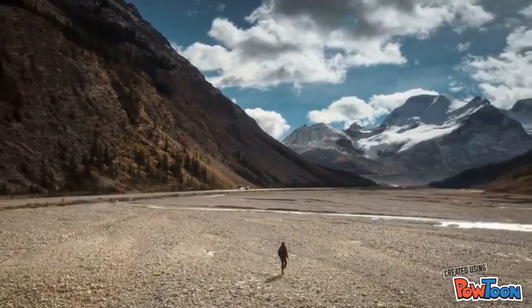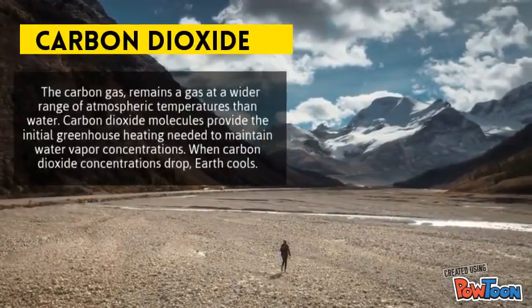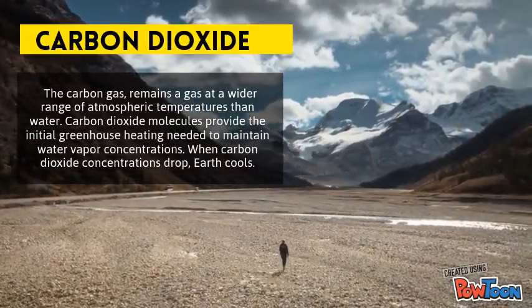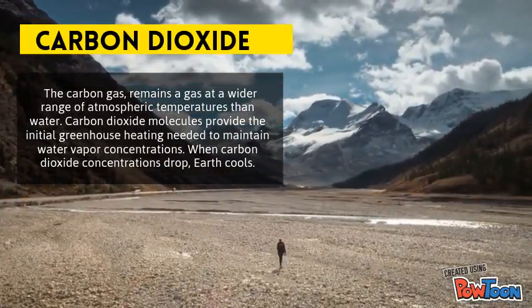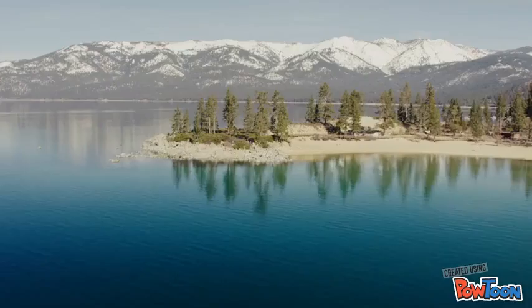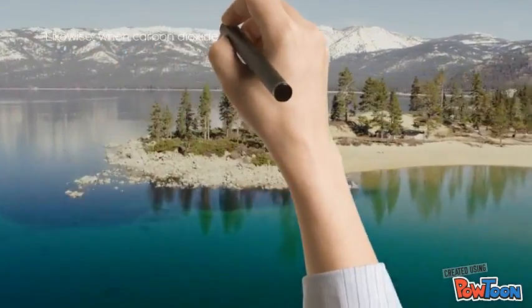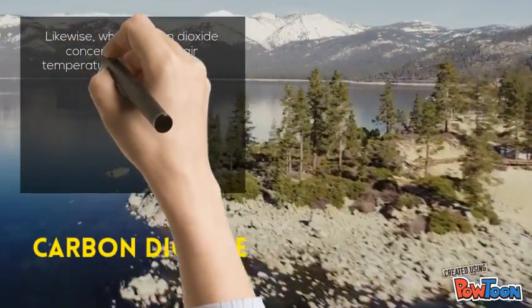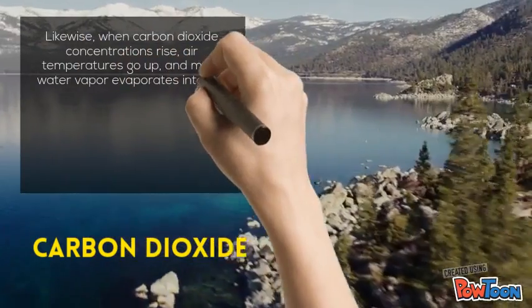Carbon dioxide remains a gas at a wider range of atmospheric temperatures than water. Carbon dioxide molecules provide the initial greenhouse heating needed to maintain water vapor concentrations. When carbon dioxide concentrations drop, the Earth cools. Likewise, when carbon dioxide concentrations rise, air temperatures go up, and more water vapor evaporates into the atmosphere.